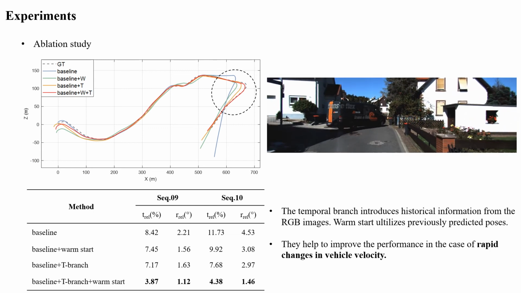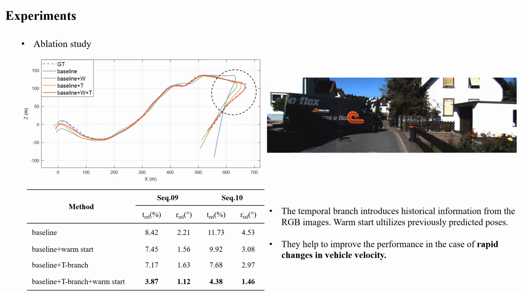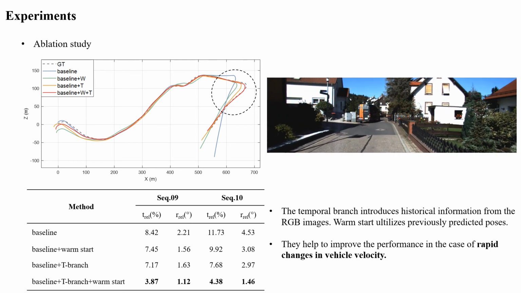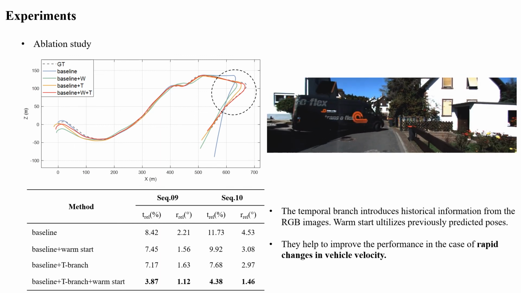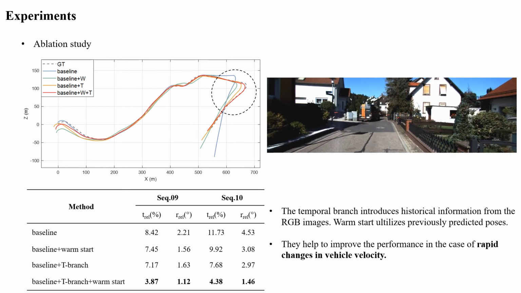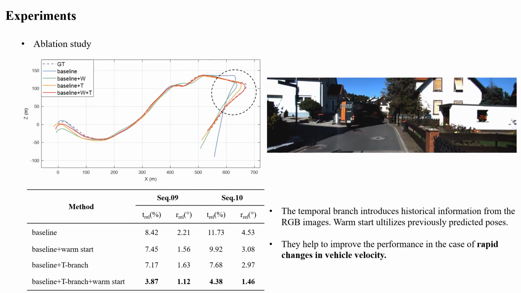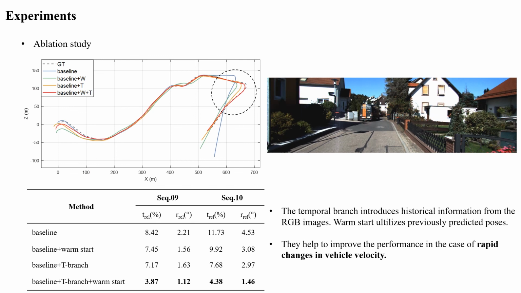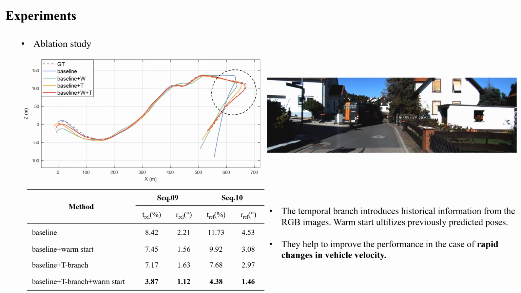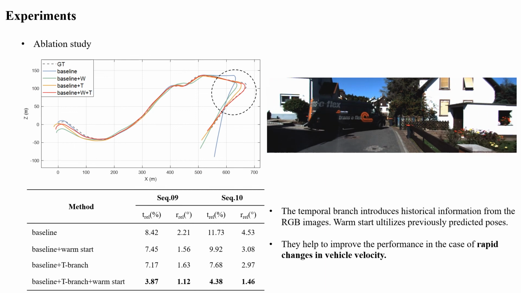From the video, we can see that the ego car slows down rapidly because of the truck in front. It's a challenging scenario because the velocity of the ego car changes rapidly, and there is a huge moving object in the view. It means that the camera provides less effective information. The temporal branch introduces historical information from images, and the warm start module can utilize the previously predicted pose. From the table, we can see that they both help to improve the performance in this challenging case.